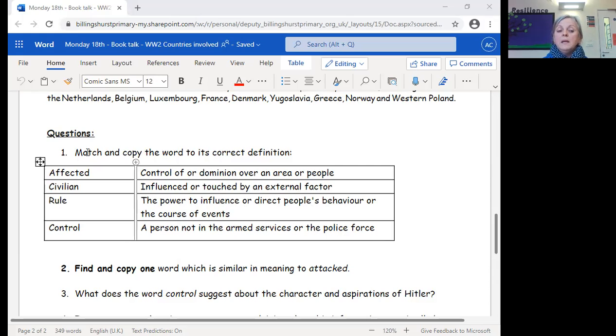So a little top tip here, I would choose one of those words and take it systematically through and think, right, does affected mean control of or dominion over an area of people? Or does it mean influenced or touched by an external factor? That's how I would suggest you tackle this for the ones that you're not sure about.